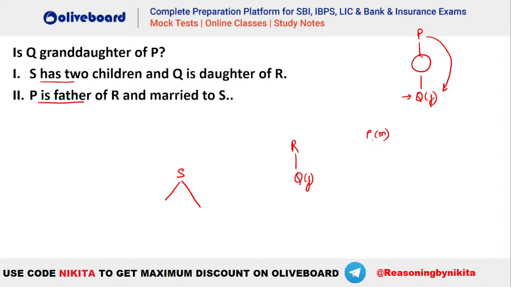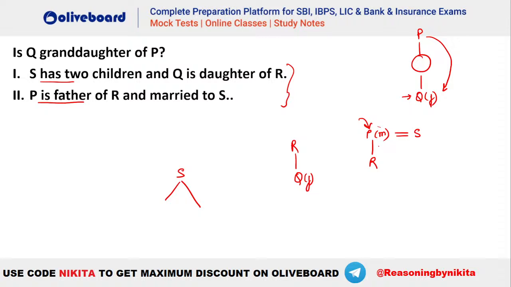So P is a male person. He is the father of R and is married to S. Okay. So you can see P is the father of R and is married to S. So here you do not have a Q, isn't it? So Q is not given here. So that means using 2 alone also you cannot determine the answer, right? So now let's try to combine the two. Okay, isko combine karte hain.